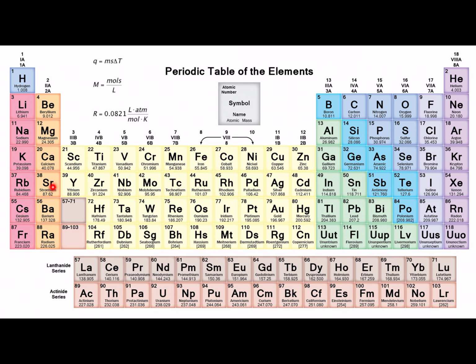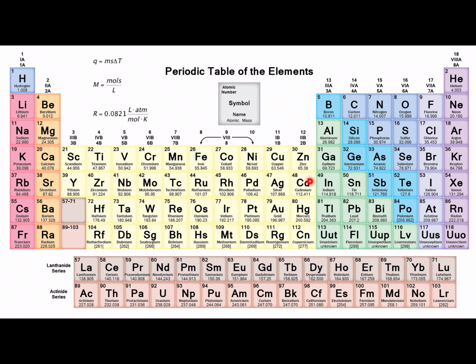After the 5s orbital, it's going to be the 4d. Remember, d starts in the third period, 3d, so this is going to be 4d. The d is always 1 less than the principal quantum number. So the principal quantum number is your 5, and then the d would be 4d.